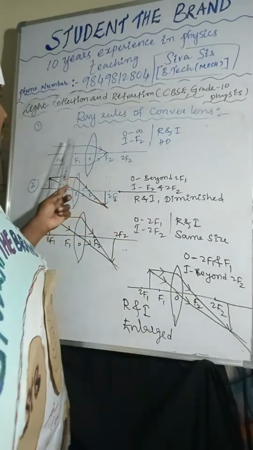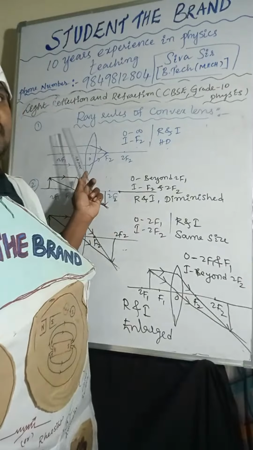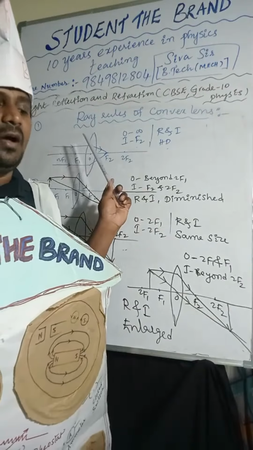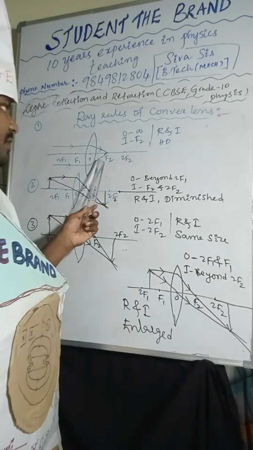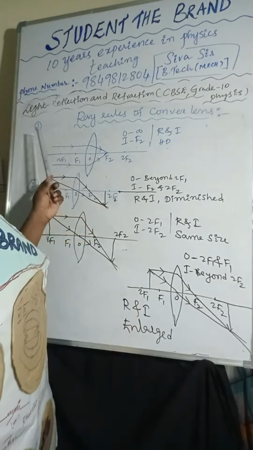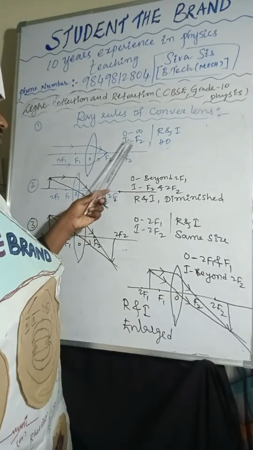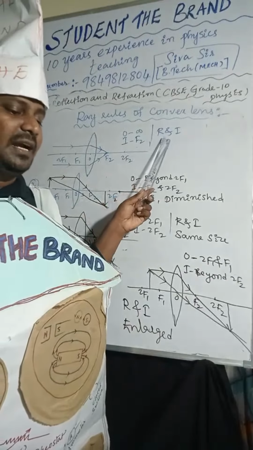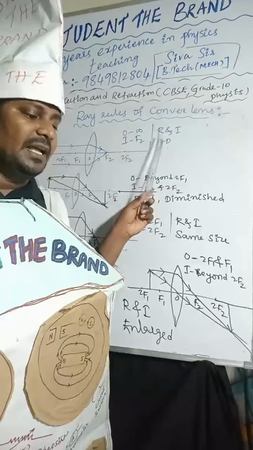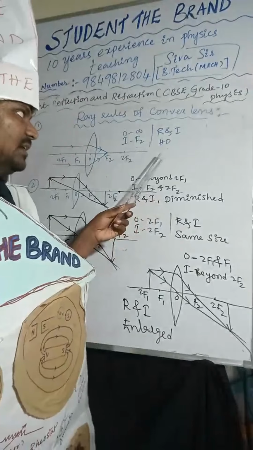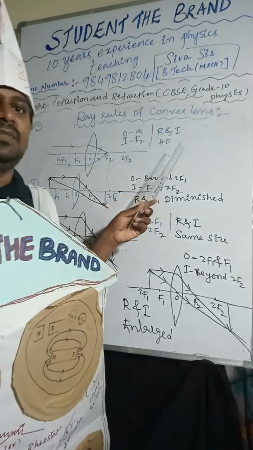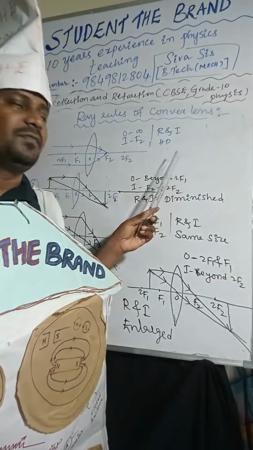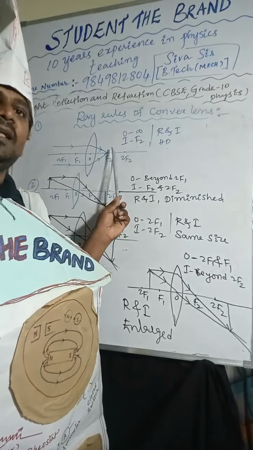Here, in this case, the object is at infinity. The image will form at F2. What is the nature of the image? Real and inverted. And the size of the image is highly diminished, because a point-size image will form at F2.